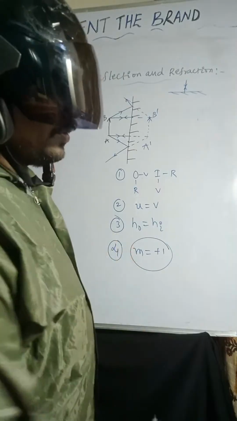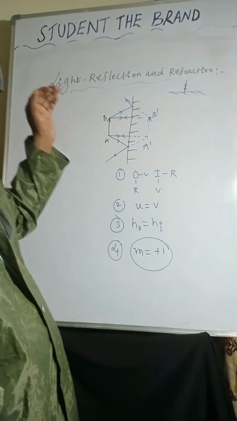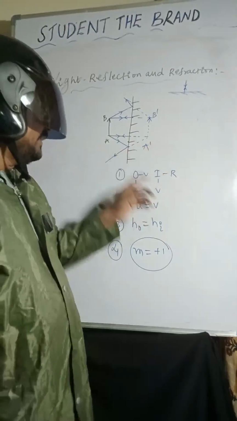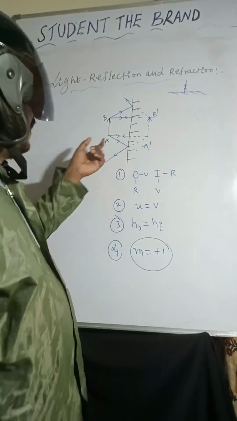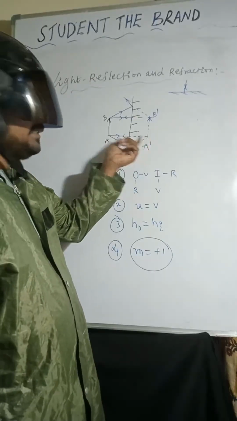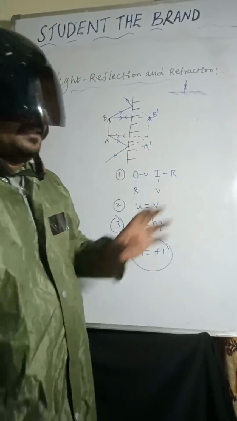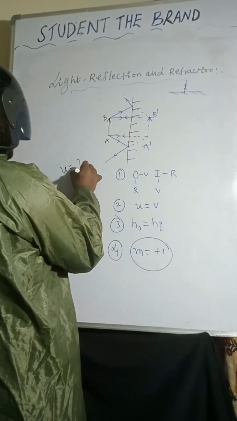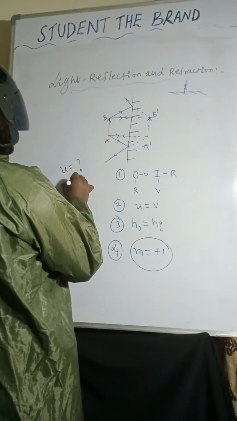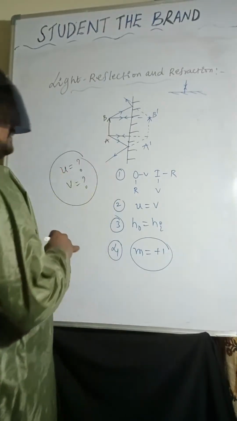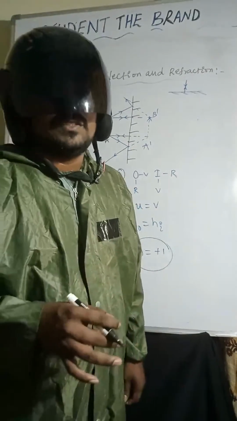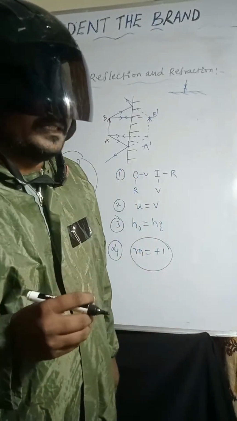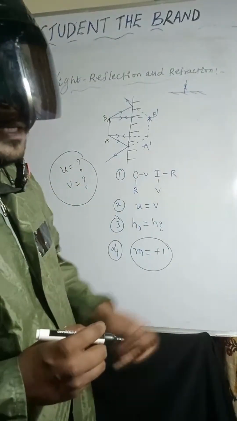Okay, so now you can take here: the object is real, the image is virtual; the object is virtual, the image is real. That is point number one. Point number two: object distance is equal to image distance. So what is object distance and what is image distance? Even if I mention it many times, in these basic questions people make mistakes.